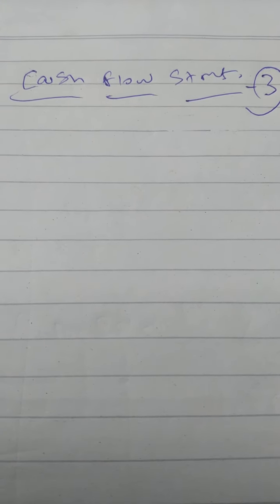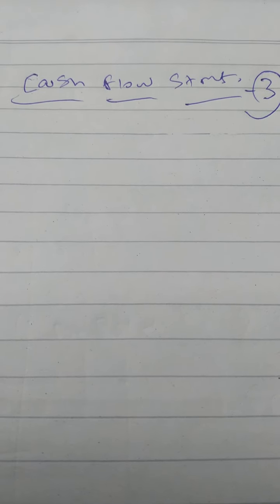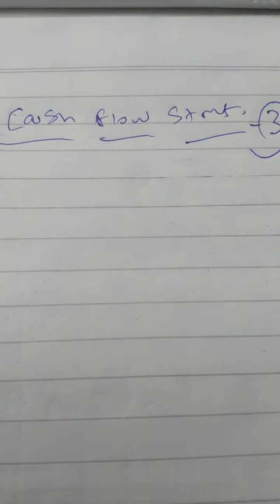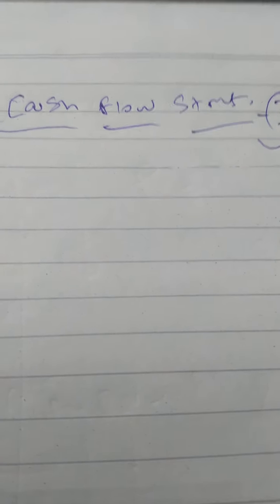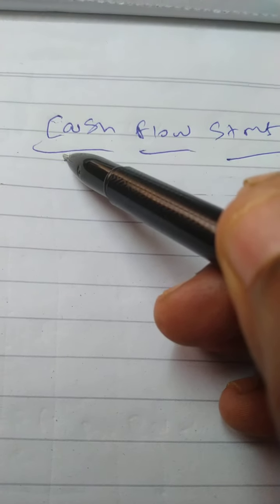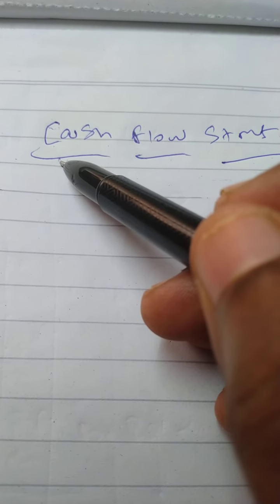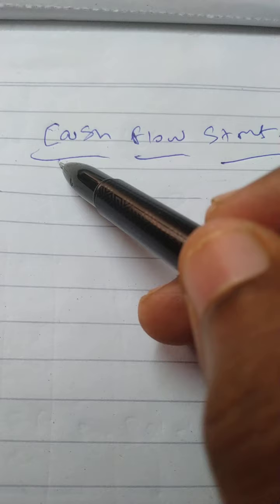So what is cash flow statement? What is the general meaning of cash flow statement? So cash flow statement. What is cash? That is what you have in hand or what you have in bank.